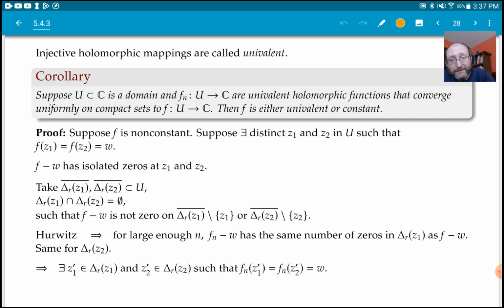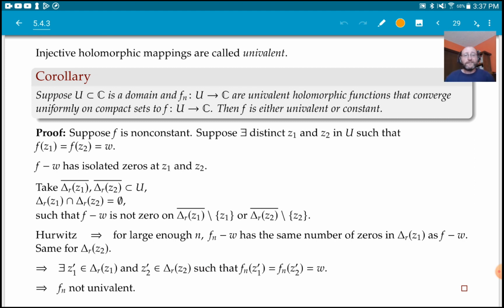That means that there exists a z1 prime in the first disk, maybe not equal to z1, and a z2 prime in the second disk, and these are different points, because these disks are disjoint, and f_n at z1 prime is equal to f_n at z2 prime. They're equal to w. In particular, f_n is not univalent. All right, so that proves the corollary.